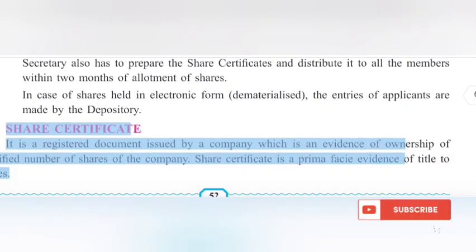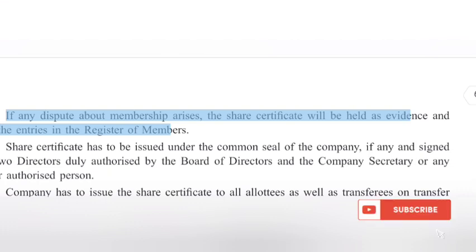3.5 Share certificate. It is a registered document issued by a company which is an evidence of ownership of specified number of shares of the company. Share certificate is a prima facie evidence of title to shares. If any dispute about membership arises, the share certificate will be held as evidence and not the entries in the register of members.